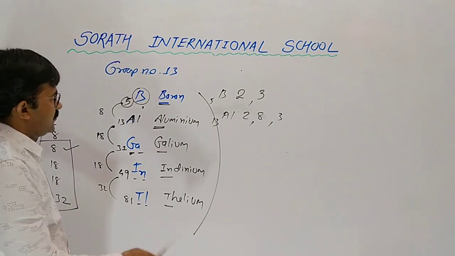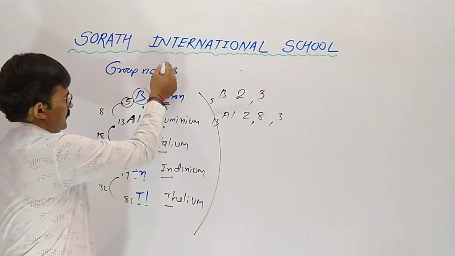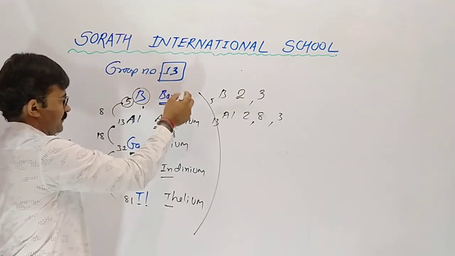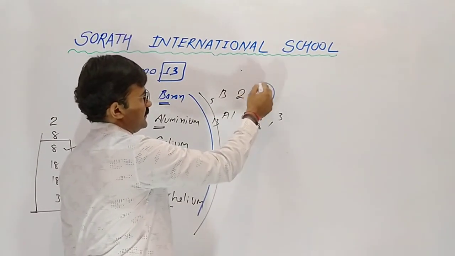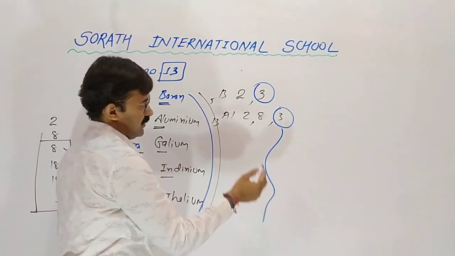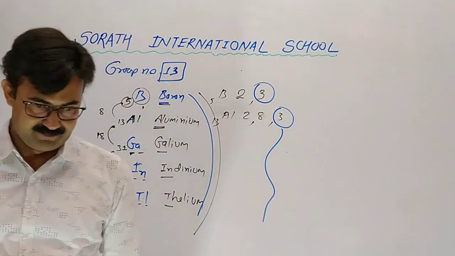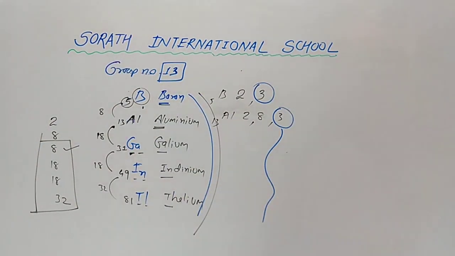Understood? You have to remember that in group number 13, all the elements have 3 electrons in the outermost orbit. Once again I am telling you, in group number 13, the outermost number of electrons is 3.